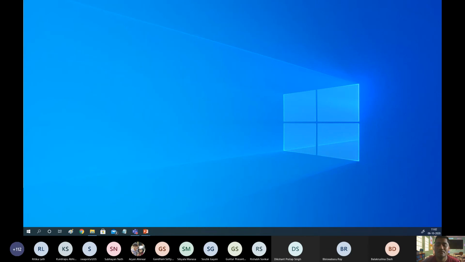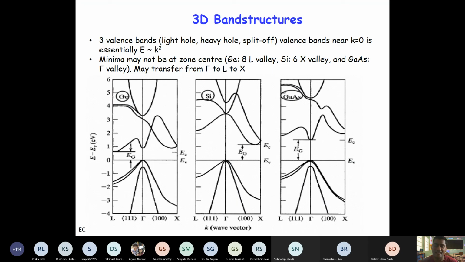Sir, in germanium also such a thing can happen. So from the L valley it can jump to the gamma valley at higher energy. No, it can jump also. In that also it can happen, but you see the energy gap. For gallium arsenide, the gap is small. But in case of silicon and germanium, the gap is so high.